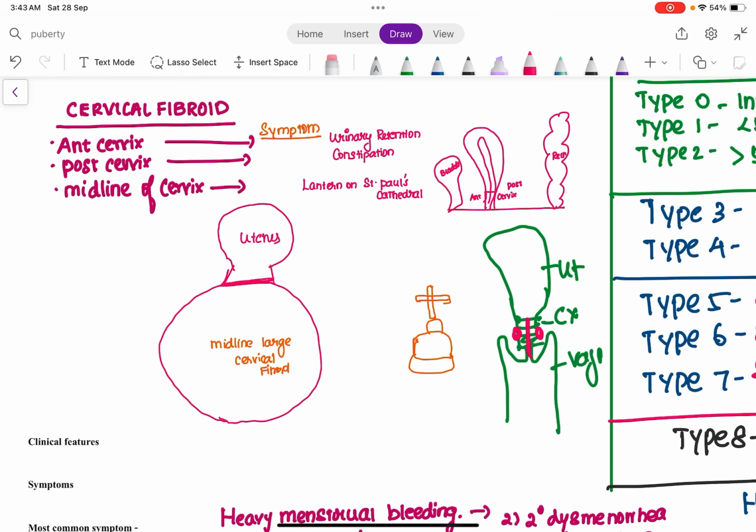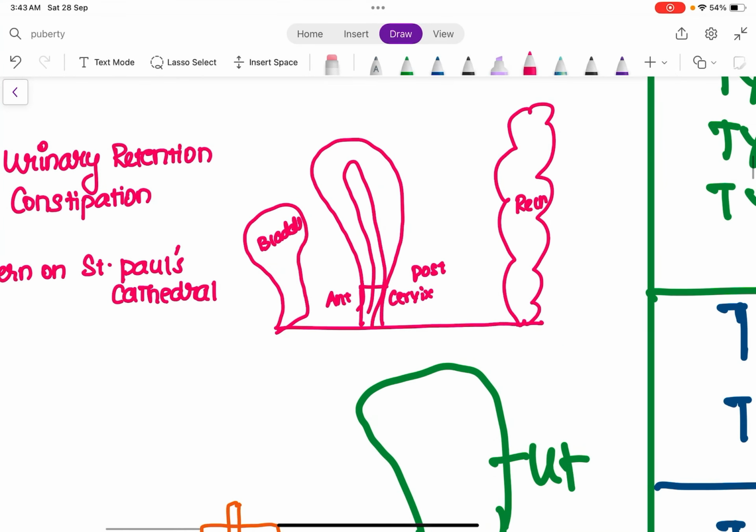If it is situated in the anterior part of the cervix, what will be the symptom with which the patient is coming? If it is situated in the posterior cervix, what is the symptom? And if it is situated in the midline of the cervix, what is the symptom? So we all know in the cross section that before the uterus, the bladder is present, and behind the uterus, the rectum is present.